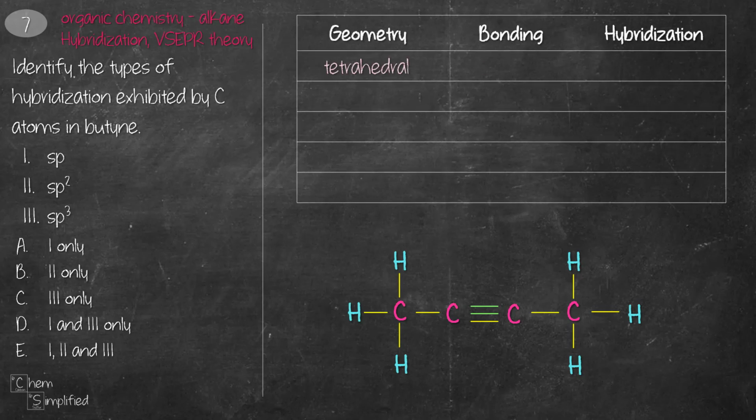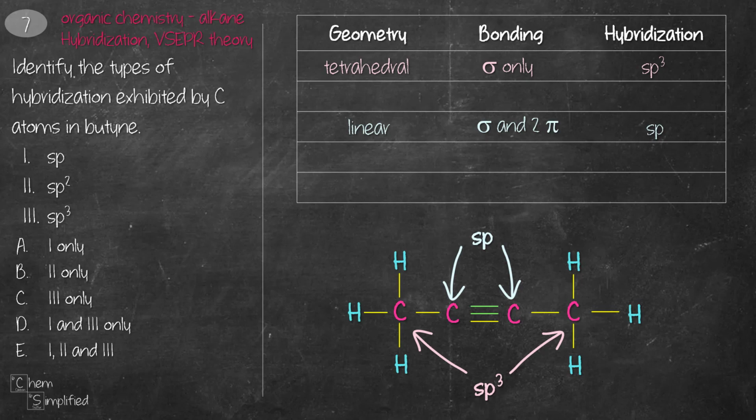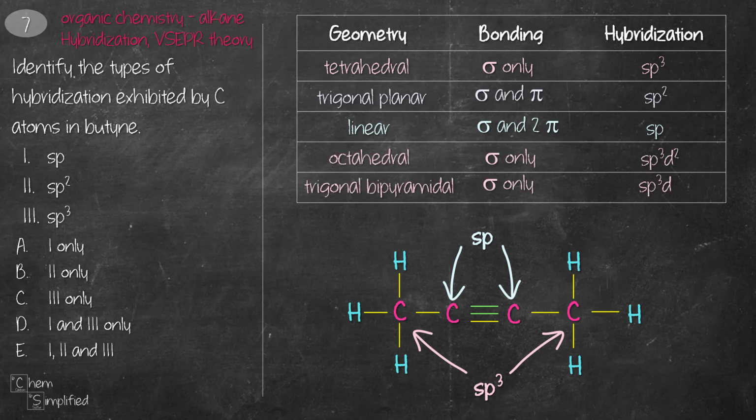For a tetrahedral shape with only sigma bond present, the hybrid orbital present in C is sp3. For a linear shape with 1 sigma and 2 pi bonds, the hybrid orbital present is sp. Here is the rest of the orbital hybridization cheat sheet so that you can use it for future reference. Now the correct answer is therefore the 1 and 3, sp and sp3 only.